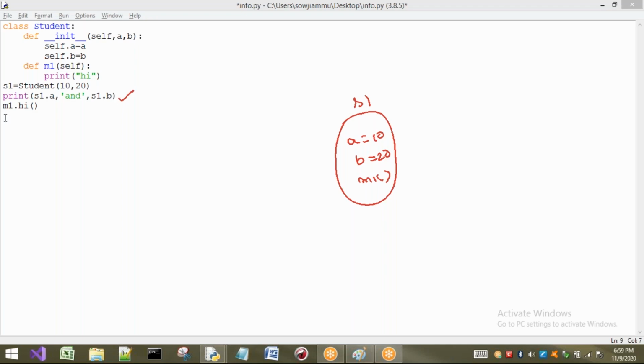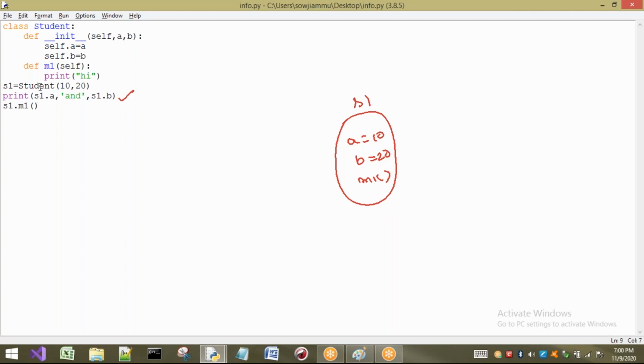Just one minute, here the method name is m1 and the object name is s1. So in s1, is there any m1? Yes, it is there, so I can call m1 by using s1. Then s1 is going to execute the m1 method. So to execute the method, I have to call it separately. Compulsorily, a method is executed only if we call that method. But what about the constructor? By default, for every object, a constructor is going to be called.